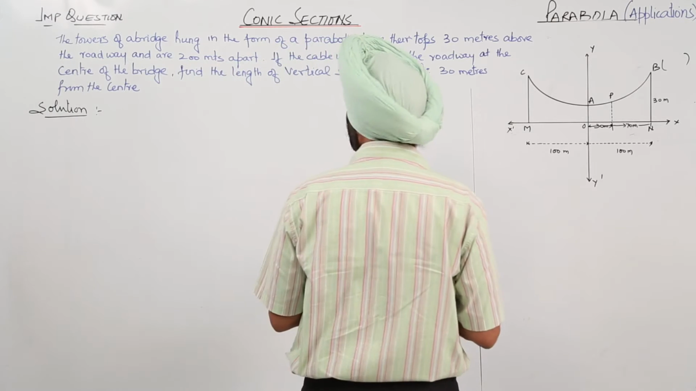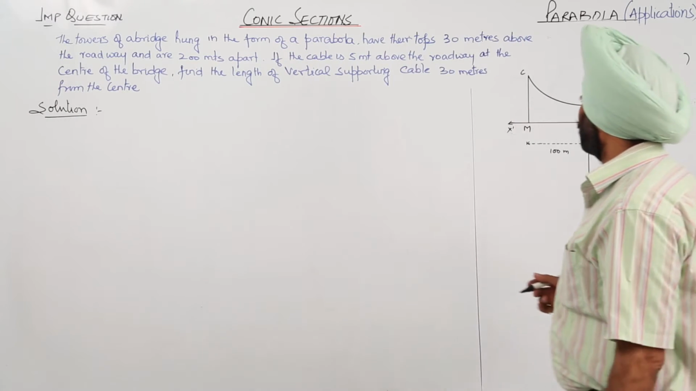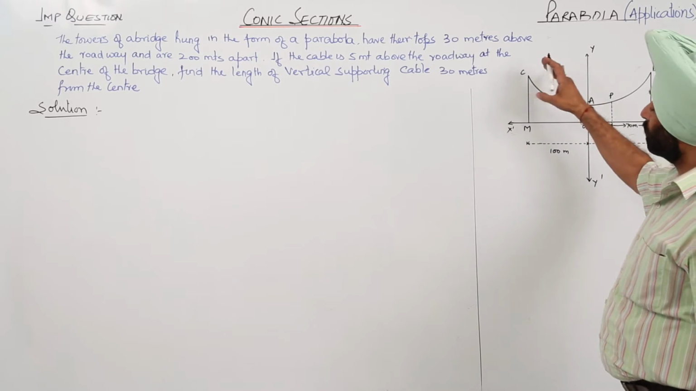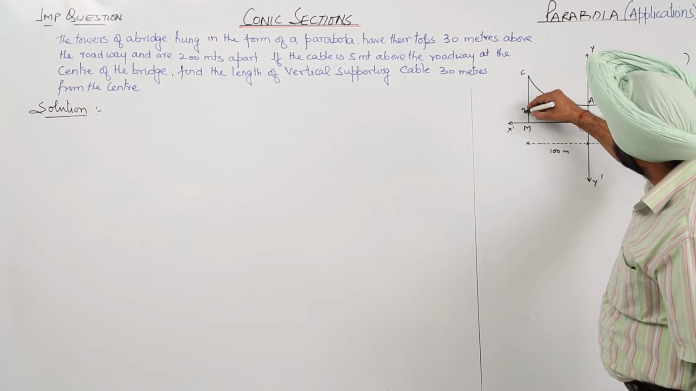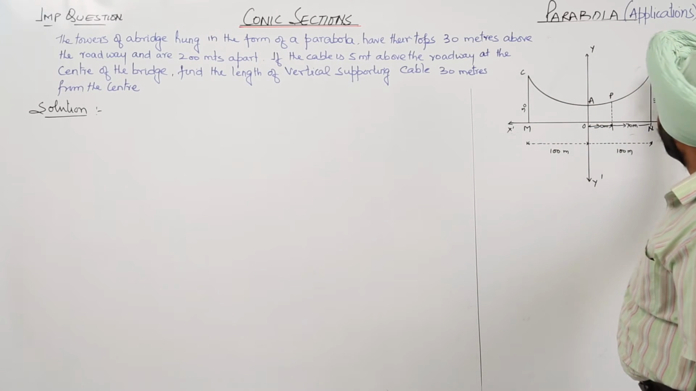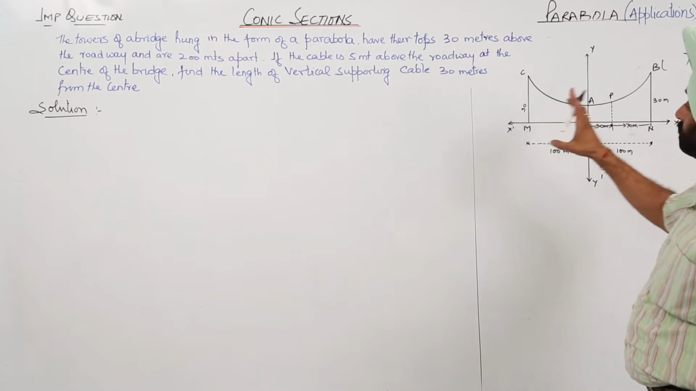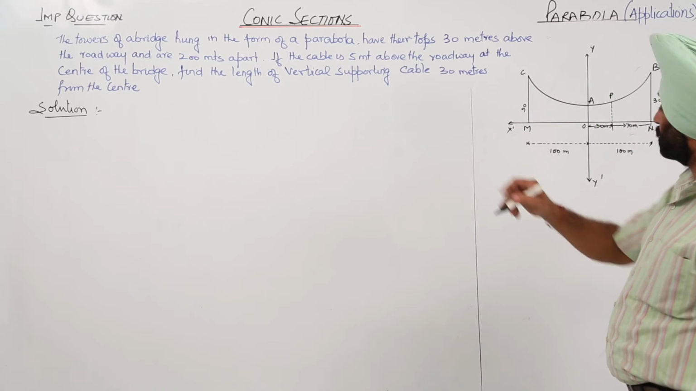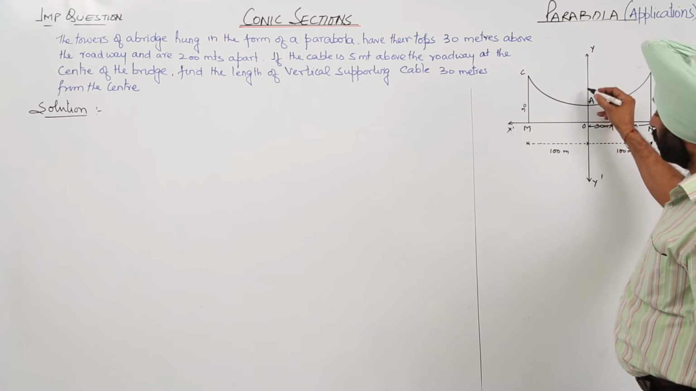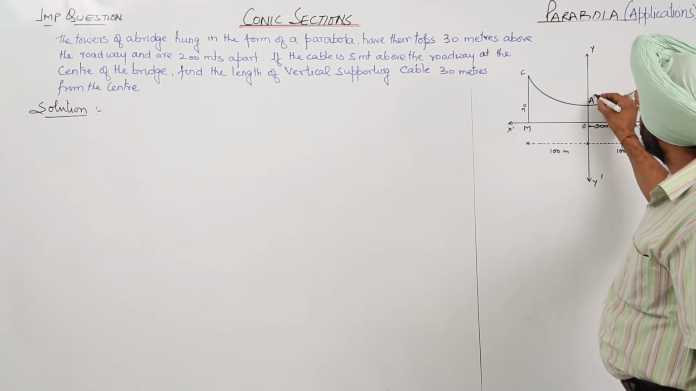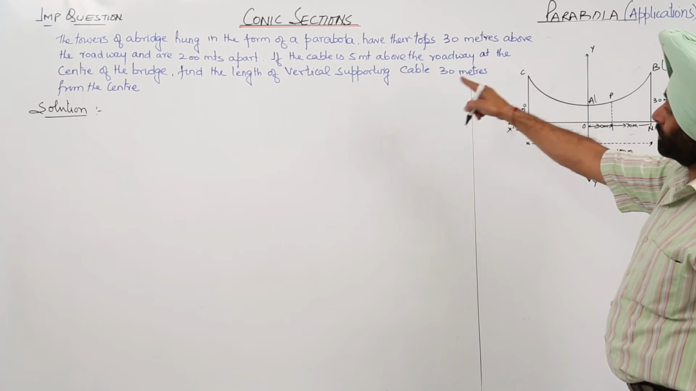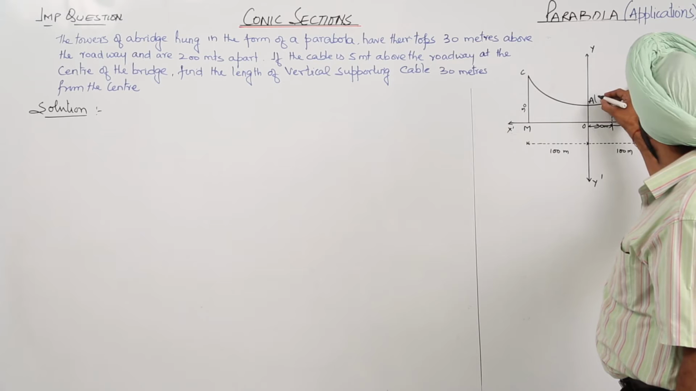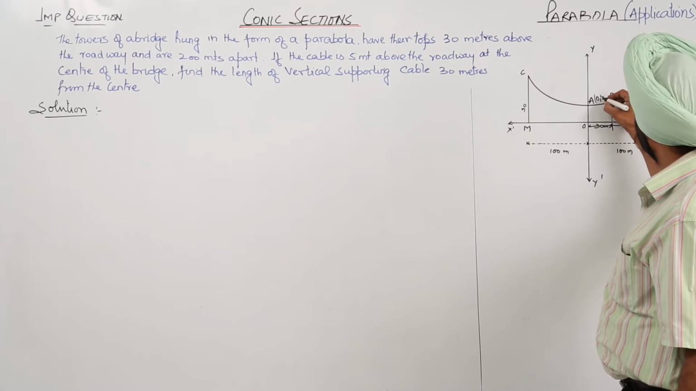Now, the towers of a bridge hung in the form of a parabola have their tops 30 meters above the roadway. It means this is 30 meters. CM and BN both are 30 meters. If the cable is 5 meters above the roadway at the center of the bridge, point A is the center of the bridge, and it is 5 meters above the roadway. So the coordinates of A are (0, 5).